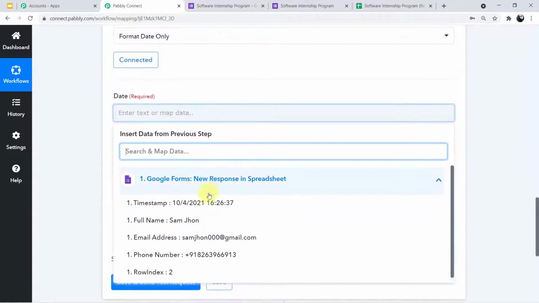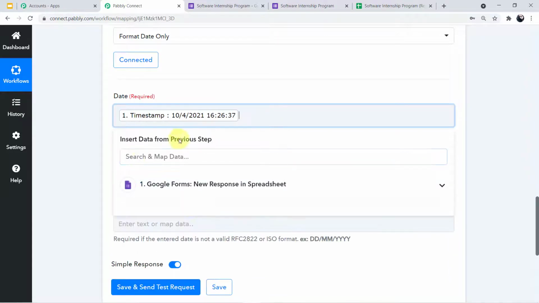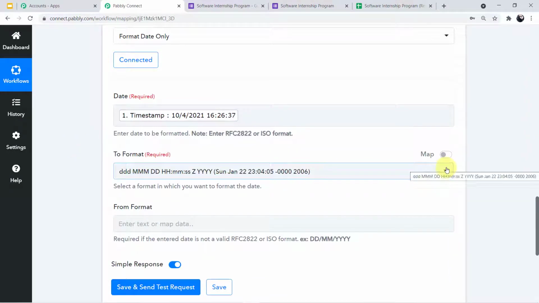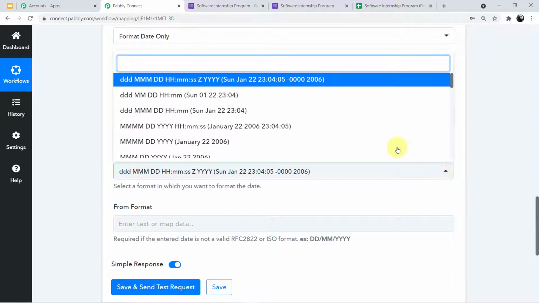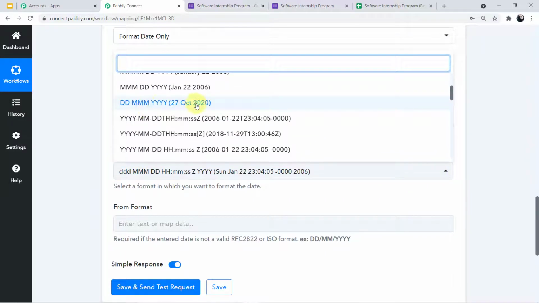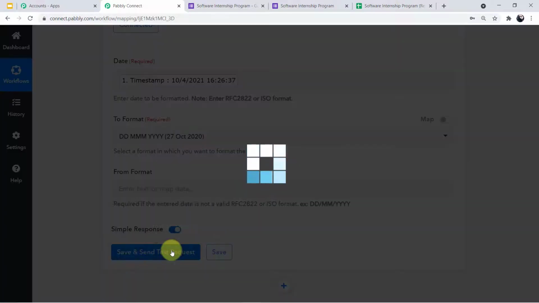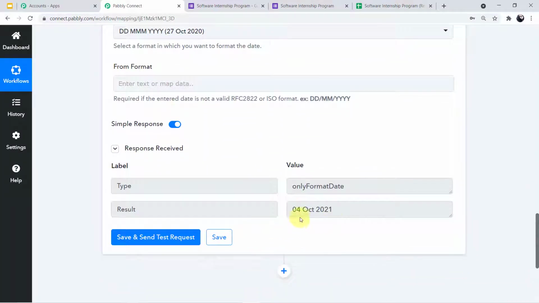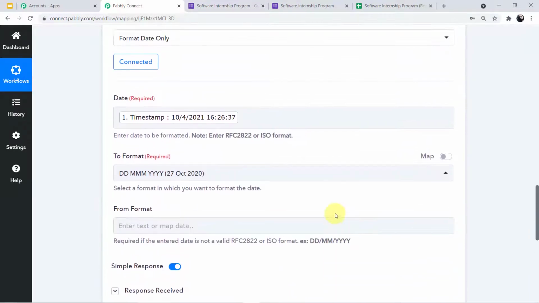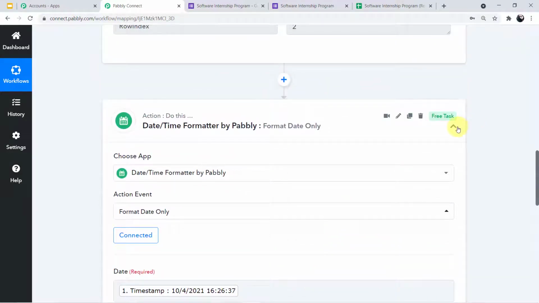How? We'll go to the scroll down and map the value, the date we are talking about. This is the date. Now we'll select the particular format we want. I want this format, the date first, then the month and then the year. So I'll click this. Now I'll leave the rest and click on save and send test request. Here you can see the response is of our choice. We wanted the date only, in the format of date first, then month, then year. So we have successfully done our second step, guys.